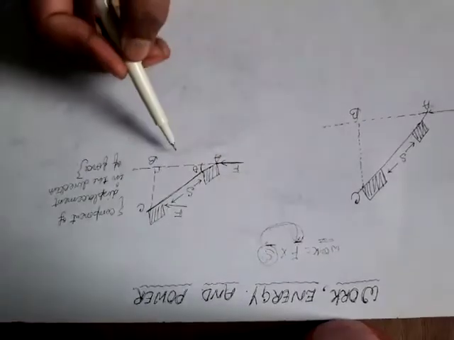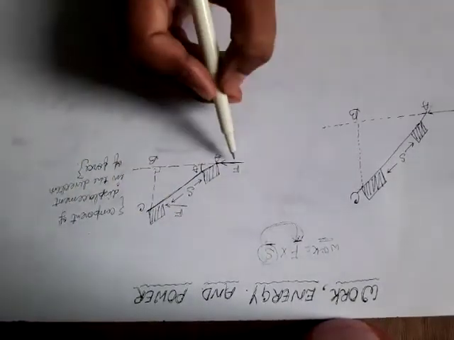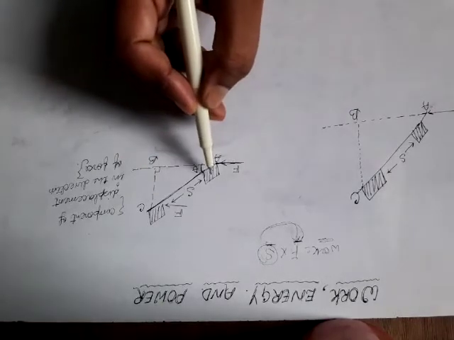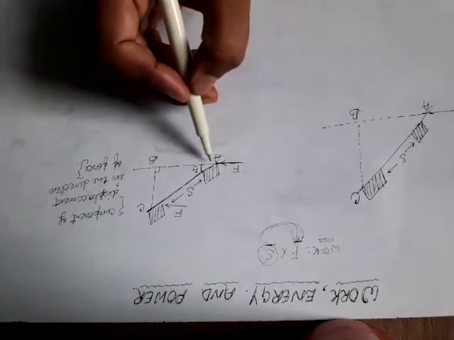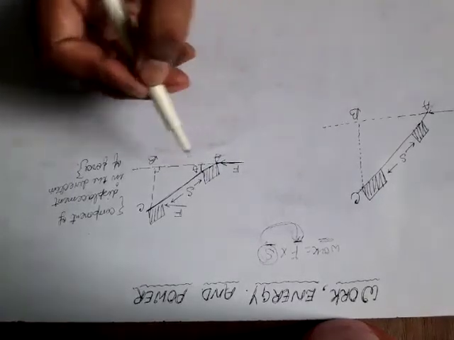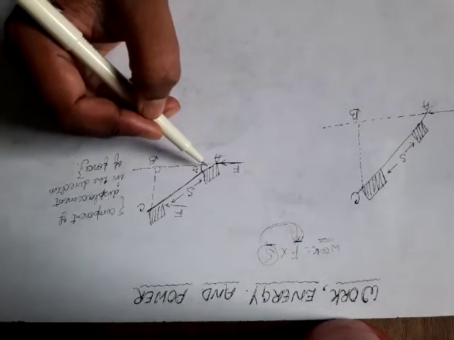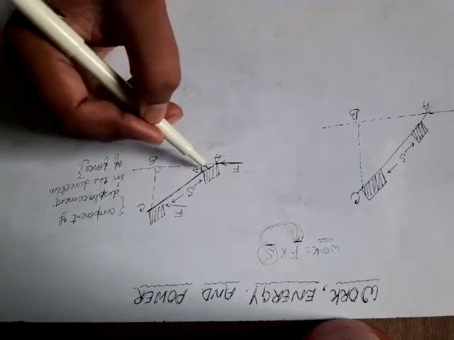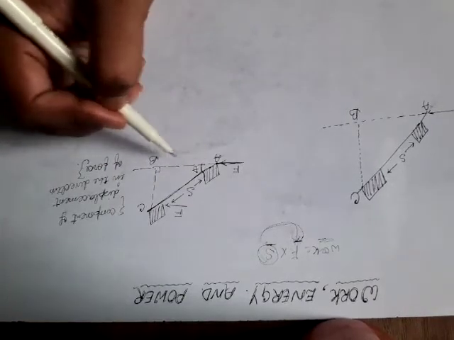The first case: whatever force is applied on this particular block, it should be displaced in a straight line, but it is displacing from this position to this position by an angle theta with the horizontal.